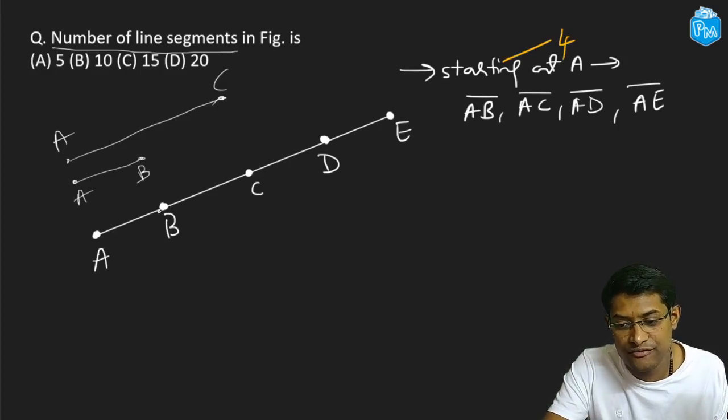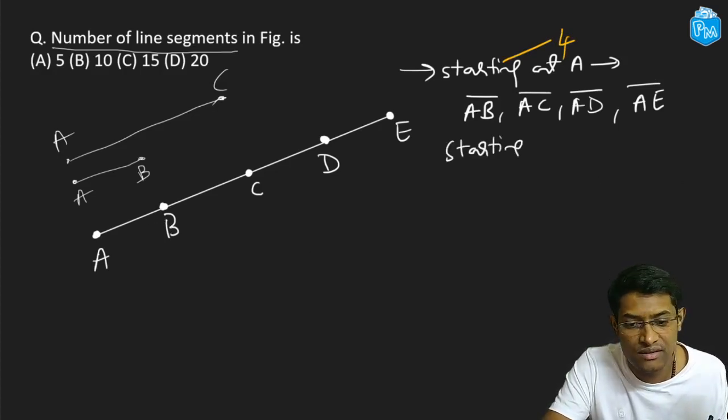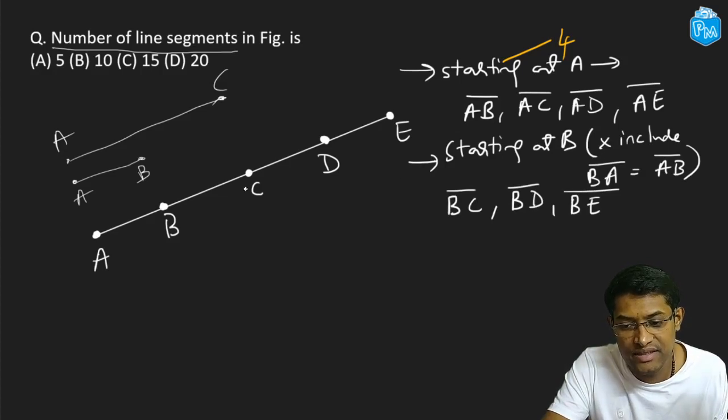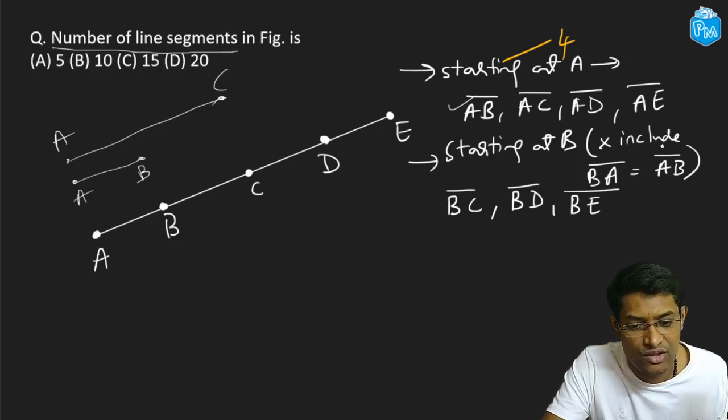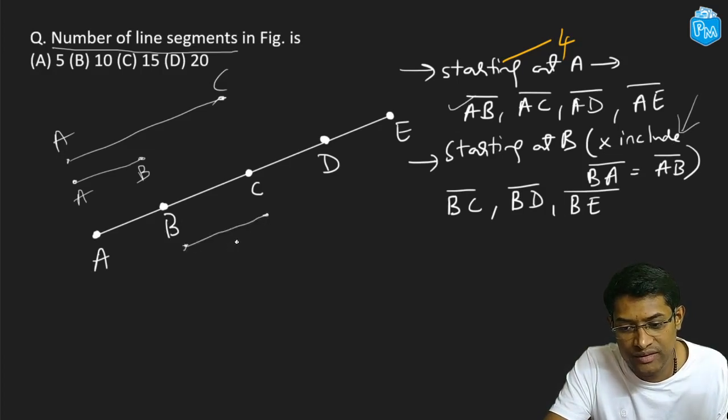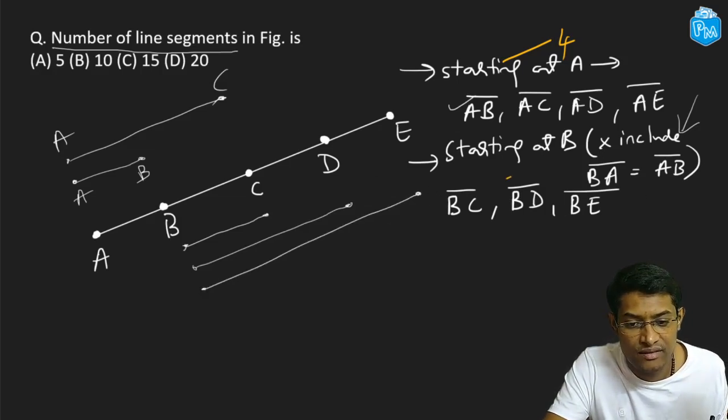Now let me start from B and draw all the possible line segments. Starting at B, I have BC, BD and BE, and note that we are not including BA because we have already considered it over here, right? So we don't want to count the same line segment 2 times. So we don't include BA, which is the same as AB. What are the other line segments that we get starting from B? We have BC, that's this part over here, right? This is BC. We have BD, that's this line segment, and we have BE, right? So that is how many line segments? That's 3 line segments, right?